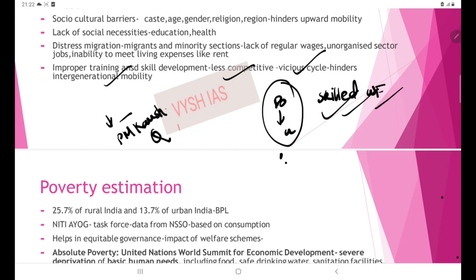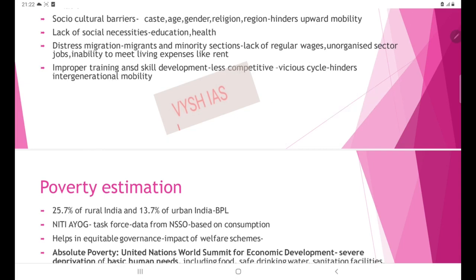So this enters a vicious cycle of intergenerational mobility. Generation to generation, the children will also suffer, their children will also suffer. So this continues as a vicious cycle.